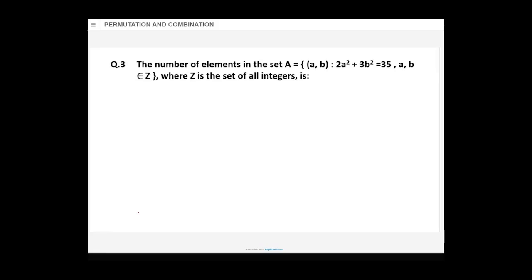So find out the elements of set A. A is equal to what will come? A is equal to, and you have to write a set here. So first of all a set, so curly brackets, but inside the curly brackets you will also have round brackets with the values of a comma b.